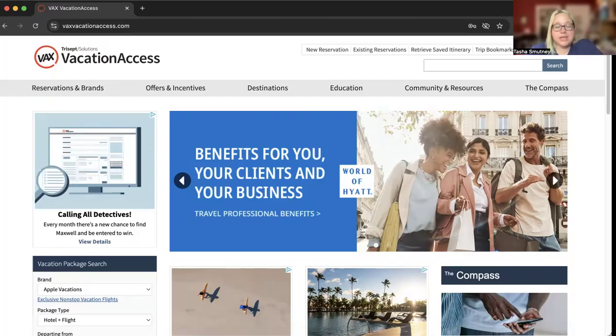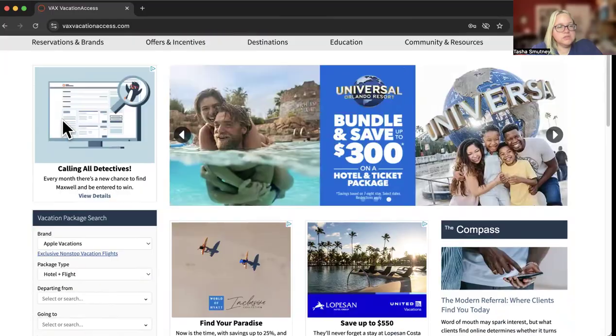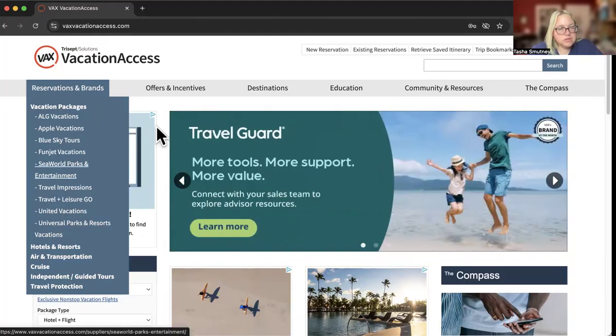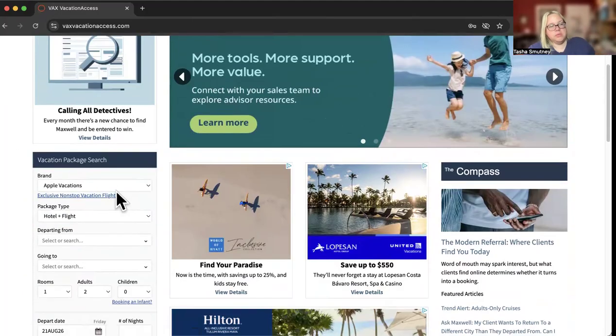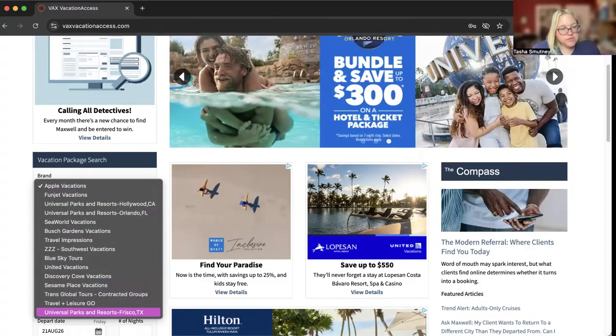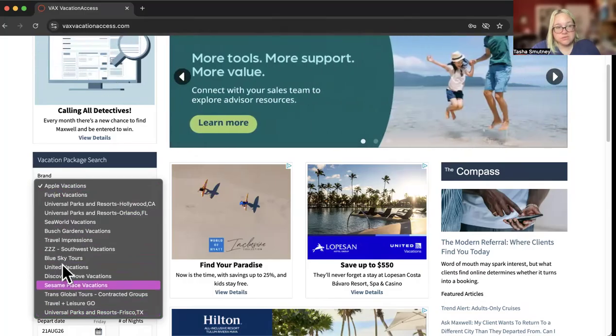We're going to talk today about Universal Vacations and Resorts. And you're going to book those directly with Universal by going to Vax Vacation Access. When you come in here, you will notice there's two ways to access it. You could either go under Brands and go to Universal Parks and Resorts, or in our drop-down menu, you also have the option for brand. We have Universal for Hollywood, Universal for Orlando, and we also have Universal Parks and Resorts Frisco, Texas. That's for the new Universal Kids Resorts.